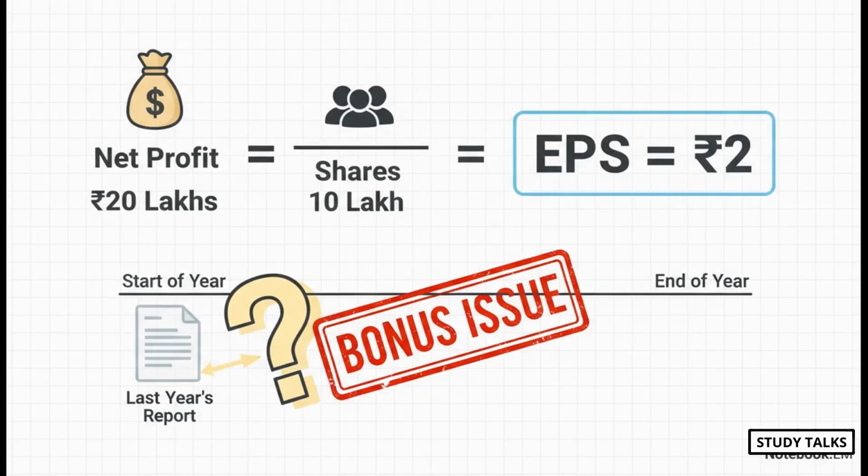So picture this. A company has 10 lakh shares out there, and they make a profit of 20 lakhs. Super simple, right? Profit divided by shares, the basic EPS is 2 rupees per share. Easy. But what if, say, halfway through the year, they issue bonus shares? Now, sure, the calculation for the current year gets a little tricky, but the real question, the one that trips people up, is how in the world does this affect last year's EPS, which has already been reported? Let's figure this puzzle out together.